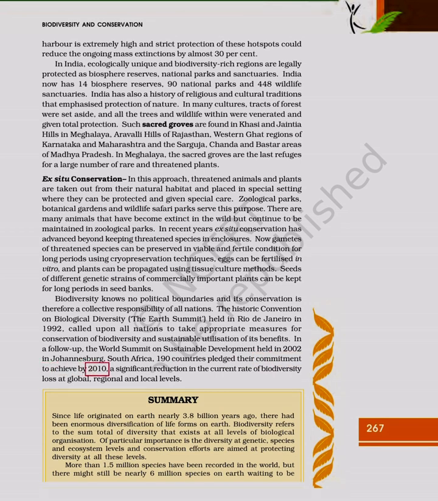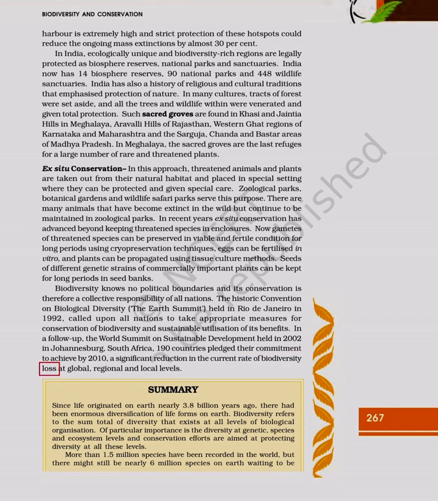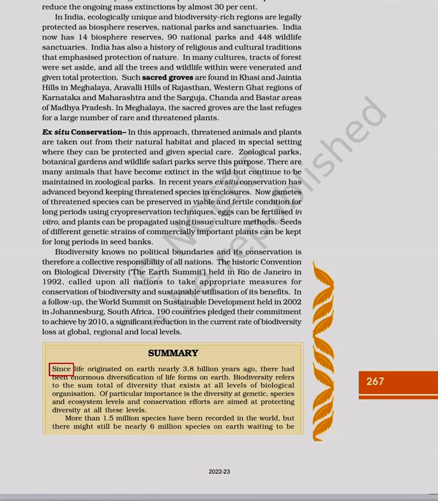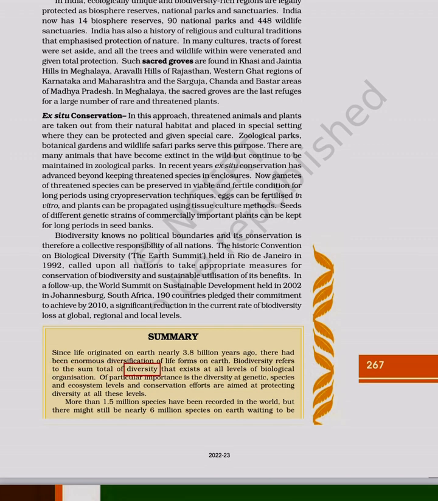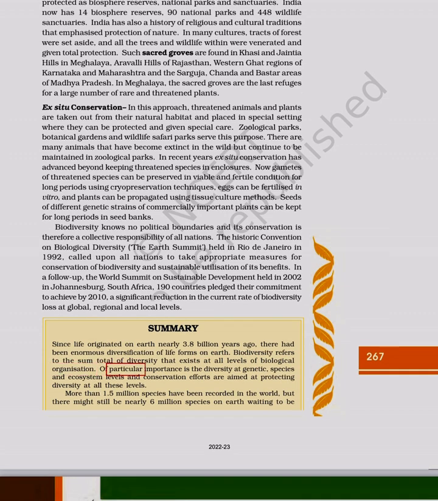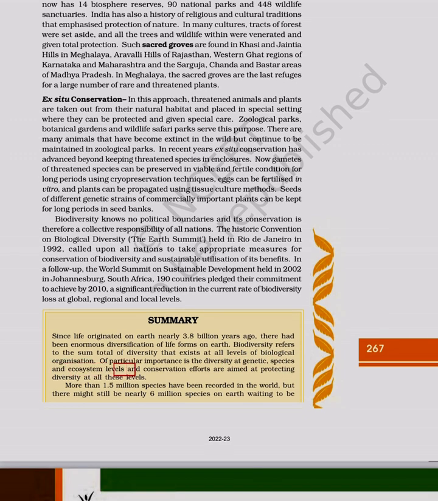commitment to achieve by 2010 a significant reduction in the current rate of biodiversity loss at global, regional and local levels. Summary. Since life originated on Earth nearly 3.8 billion years ago, there has been enormous diversification of life forms on Earth. Biodiversity refers to the sum total of diversity that exists at all levels of biological organization. Of particular importance is the diversity at genetic, species and ecosystem levels, and conservation efforts are aimed at protecting diversity